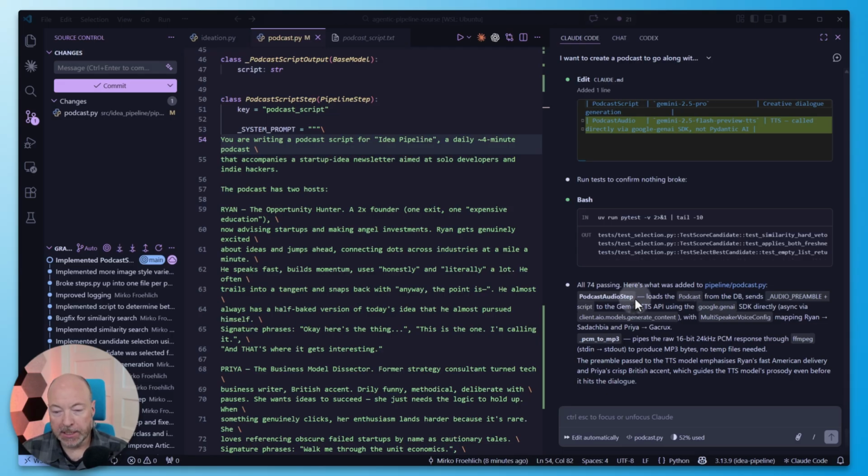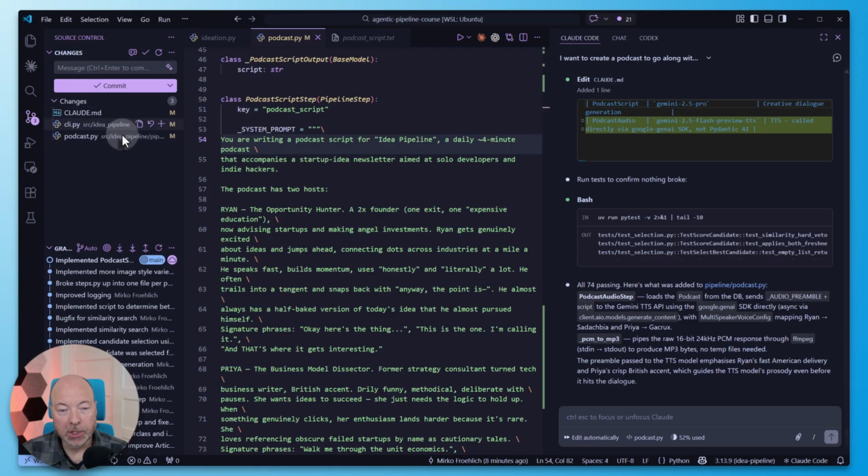It implemented the podcast audio step, loads the podcast from the DB, sends the audio preamble plus script to the Gemini TTS API using the Google GenAI SDK directly. Okay. Multi-speaker voice config. Okay. And then has a PCM to MP3 function. Okay, yeah, so the output was PCM, not WAV. So it uses FFmpeg to turn that into MP3. Okay, perfect.